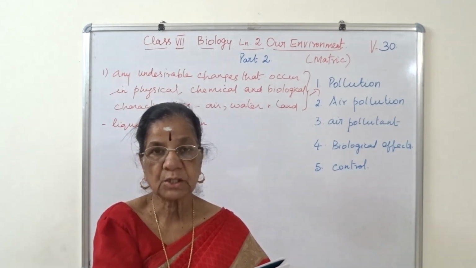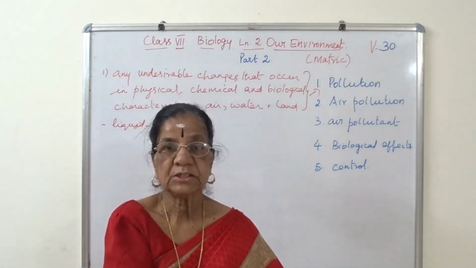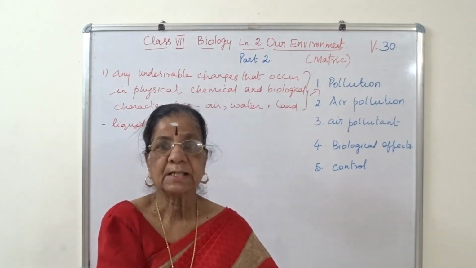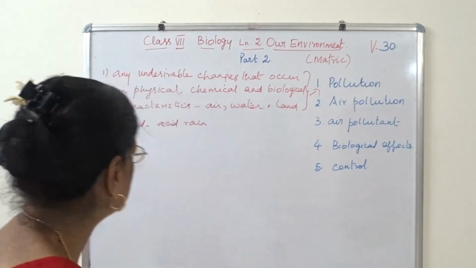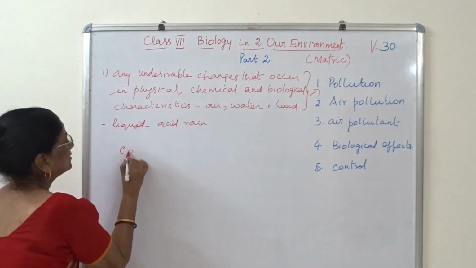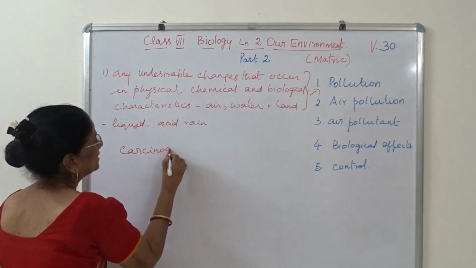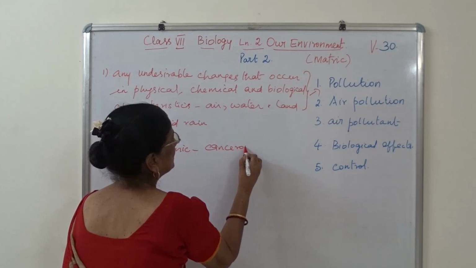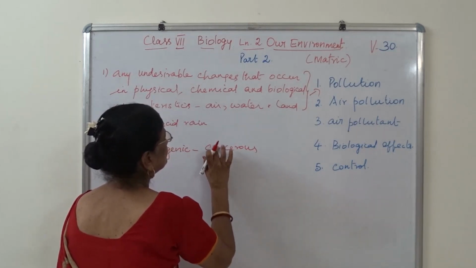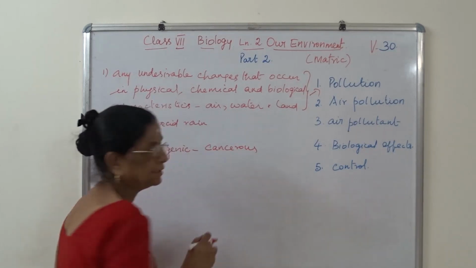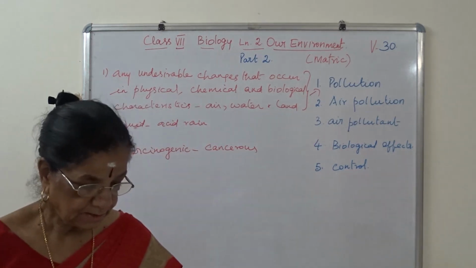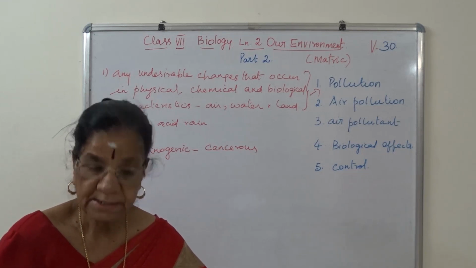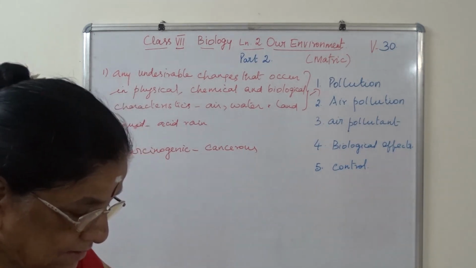Unburned hydrocarbons are carcinogenic, meaning cancerous. Write the meaning. Spelling: carcinogenic. Note the meaning. Carcinogenic means cancer-causing. Then nitrogen oxide and sulfur dioxide irritate the eyes, nose and lungs.